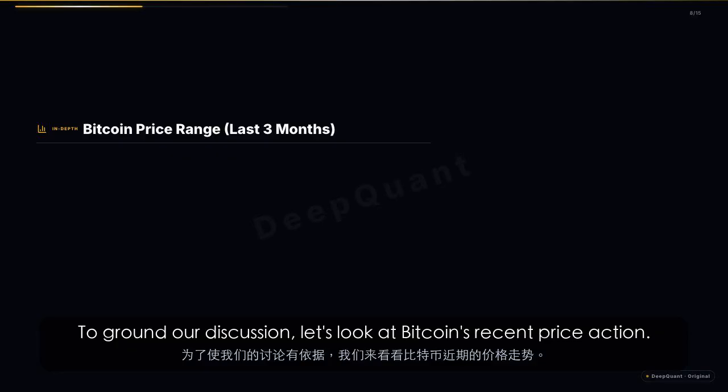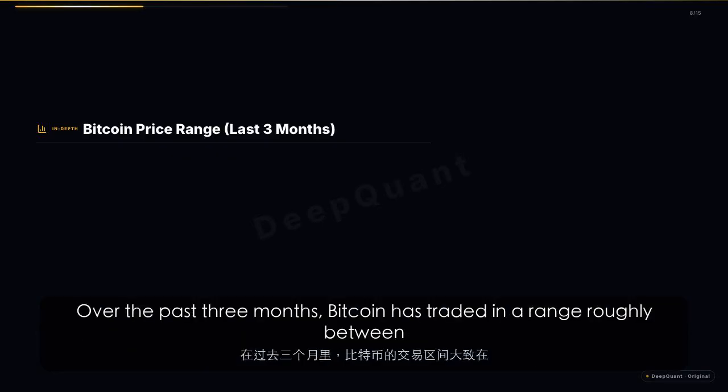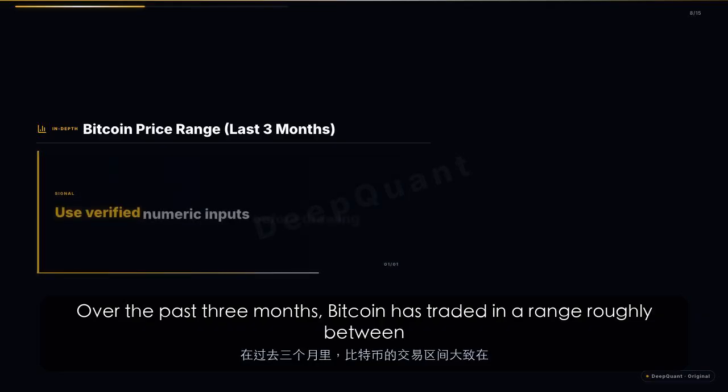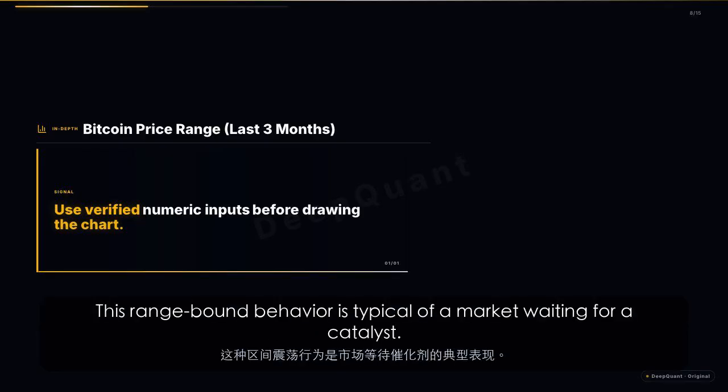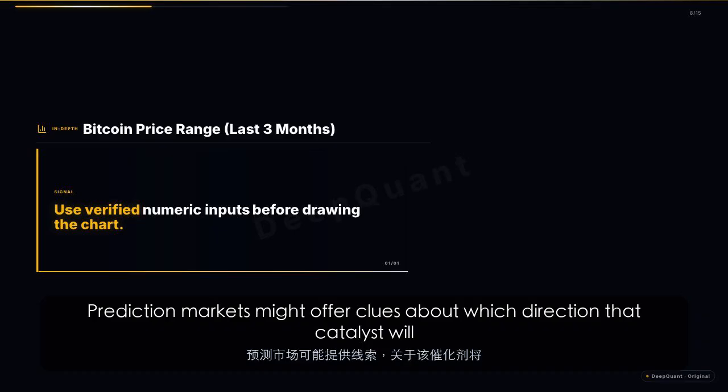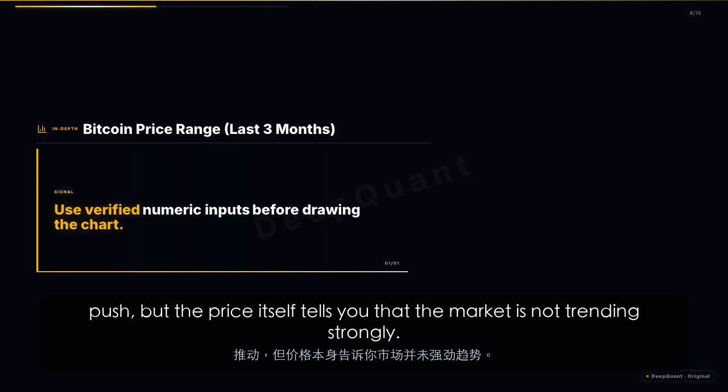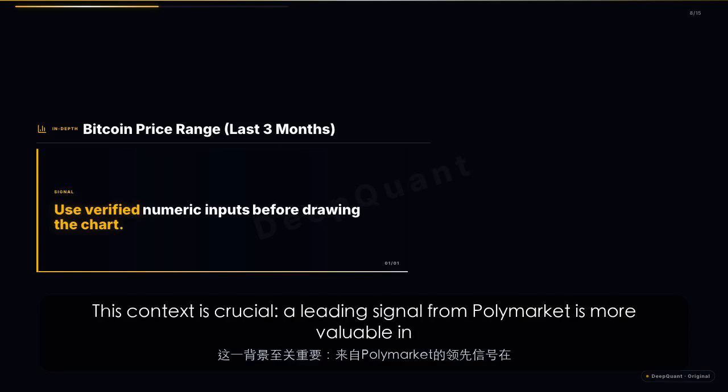To ground our discussion, let's look at Bitcoin's recent price action. Over the past 3 months, Bitcoin has traded in a range roughly between $57,700 and $67,400. The latest close is around $62,400. This range-bound behavior is typical of a market waiting for a catalyst. Prediction markets might offer clues about which direction that catalyst will push, but the price itself tells you that the market is not trending strongly.